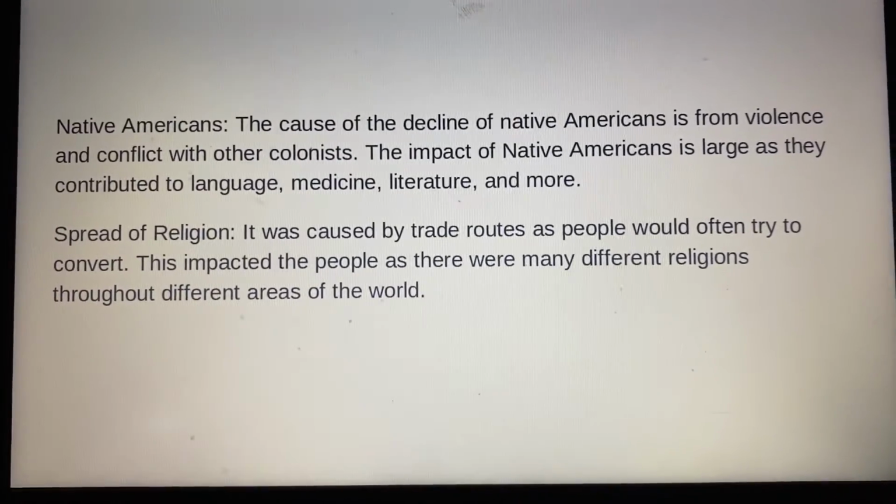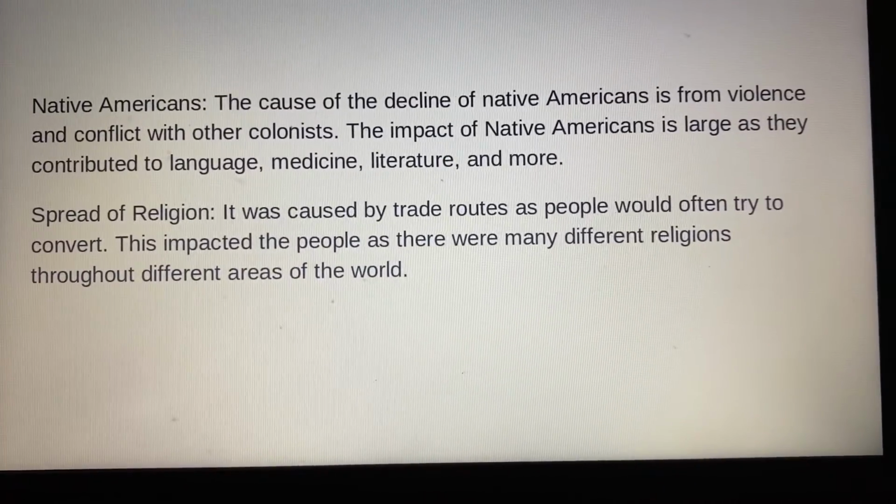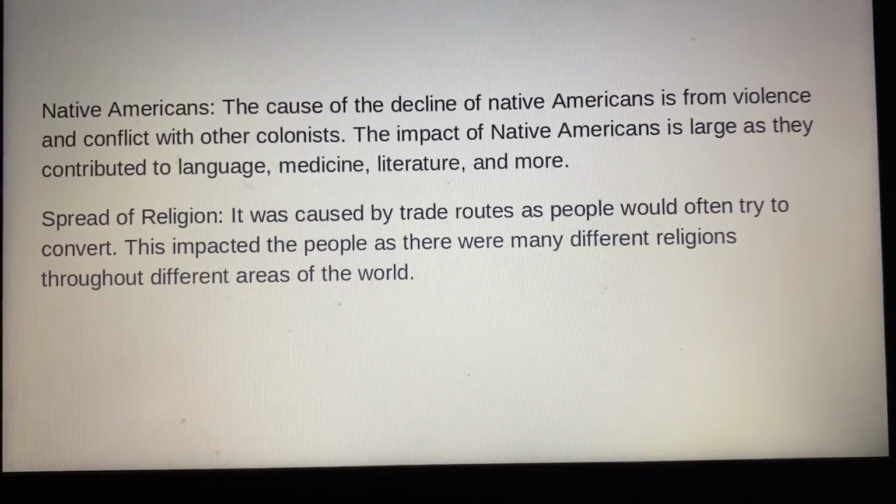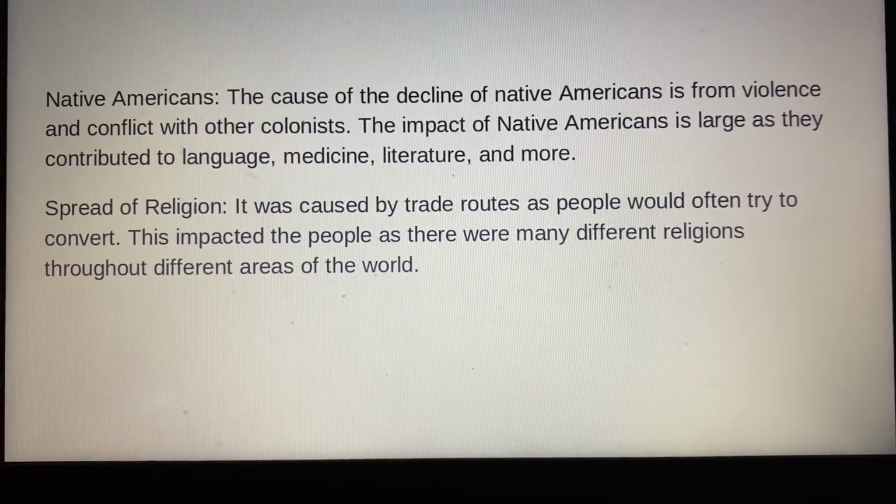Spread of religion. It was caused by trade routes as people would often try to convert others. This impacted the people as there were many different religions throughout different areas of the world.